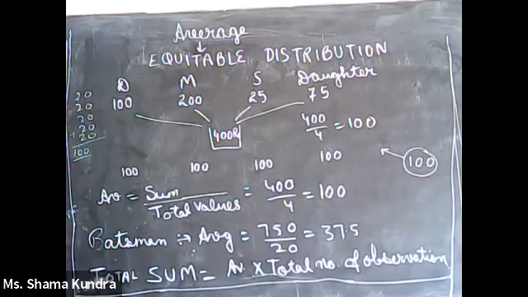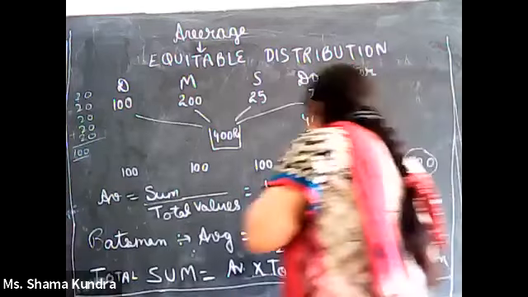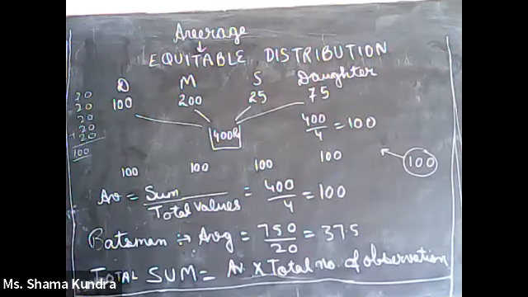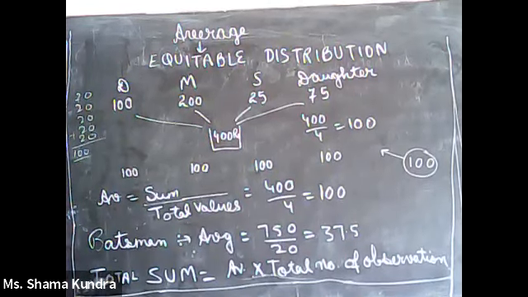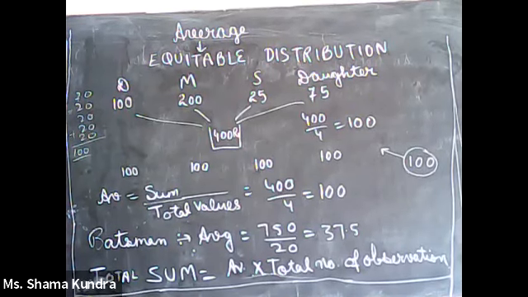So what would be the average of the batsman? What will you do? Simply divide 750 by 20. On division, you will get 37.5. That is 37.5 runs per match. That becomes the average of the batsman.